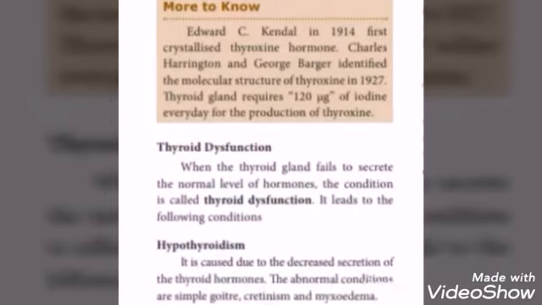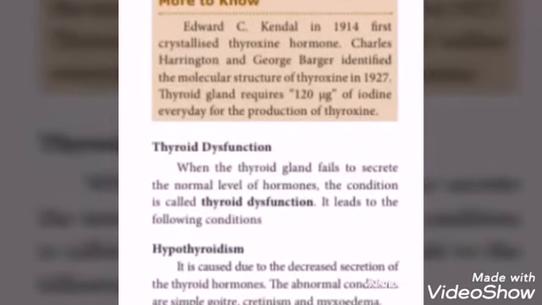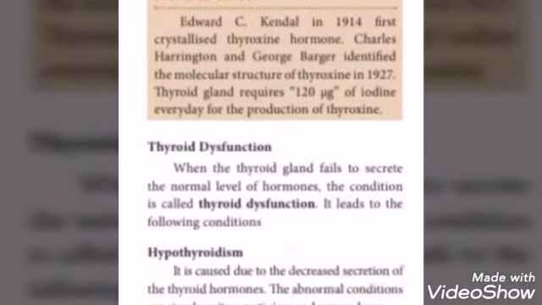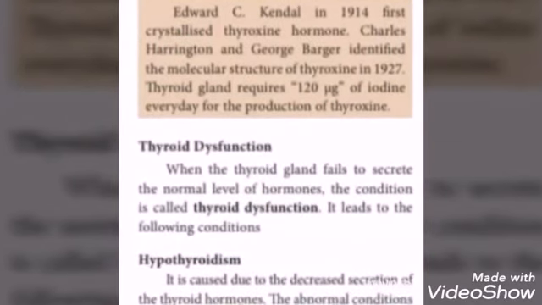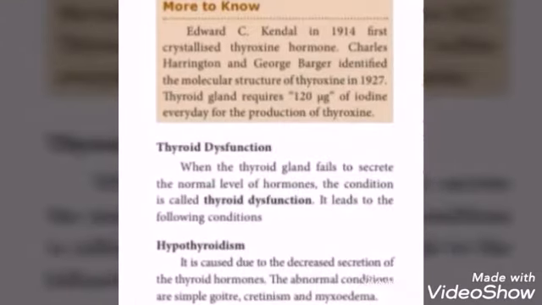Edward C. Kendall in 1914 first crystallized thyroxine hormone. Charles Harrington and George Berger identified the molecular structure of thyroxine in 1927. The thyroid gland requires 120 mg of iodine every day for the production of thyroxine.